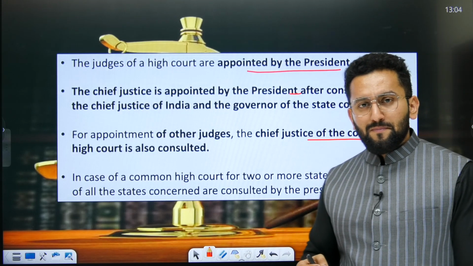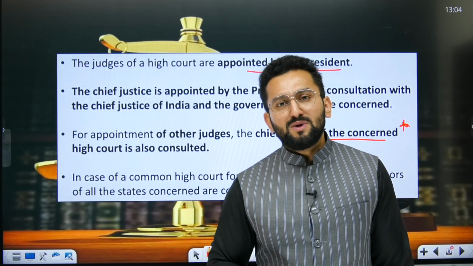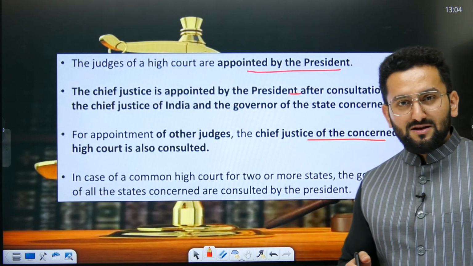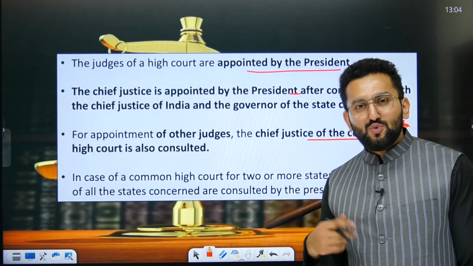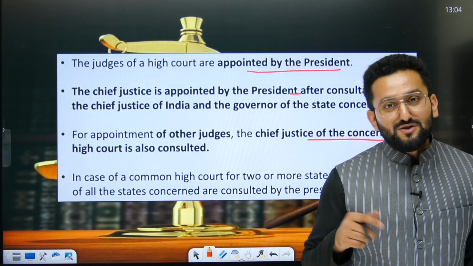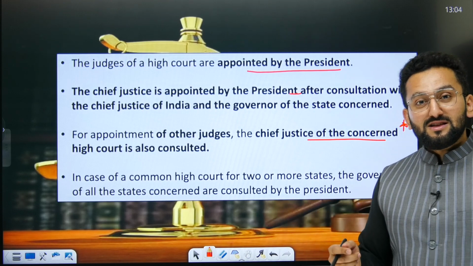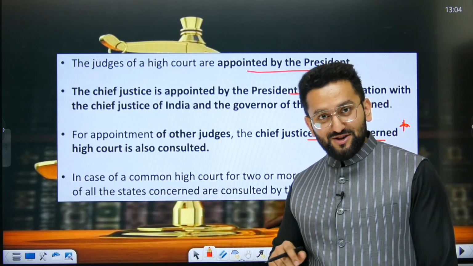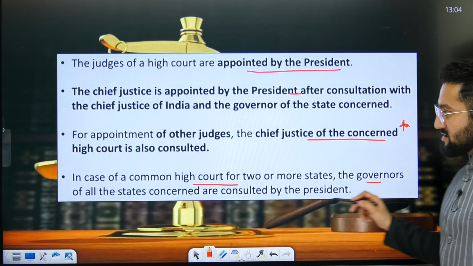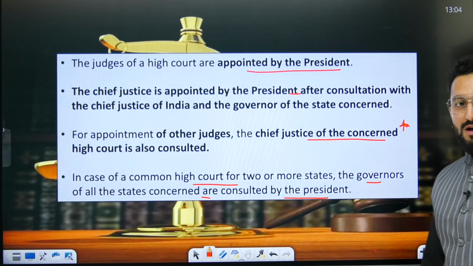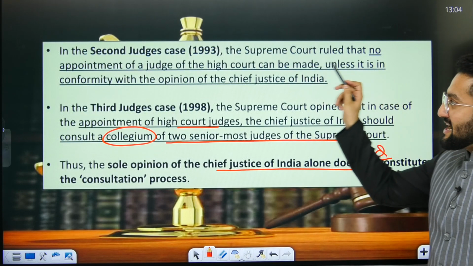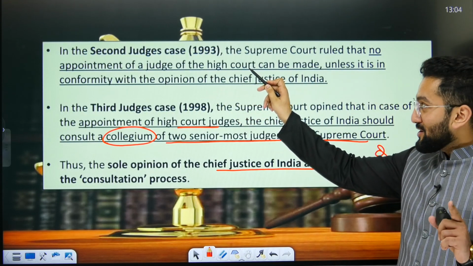For example, if you are a team manager and someone needs to be appointed in your team, this is a standard practice. You are going to be consulted, because any judge of a high court has to work in close coordination with the Chief Justice of that high court. The Chief Justice of the High Court is going to decide which kind of cases, what case is going to be taken up by this particular judge, this particular bench. In case of a common high court of 2 or more states, the governors of all states concerned are consulted by the president.